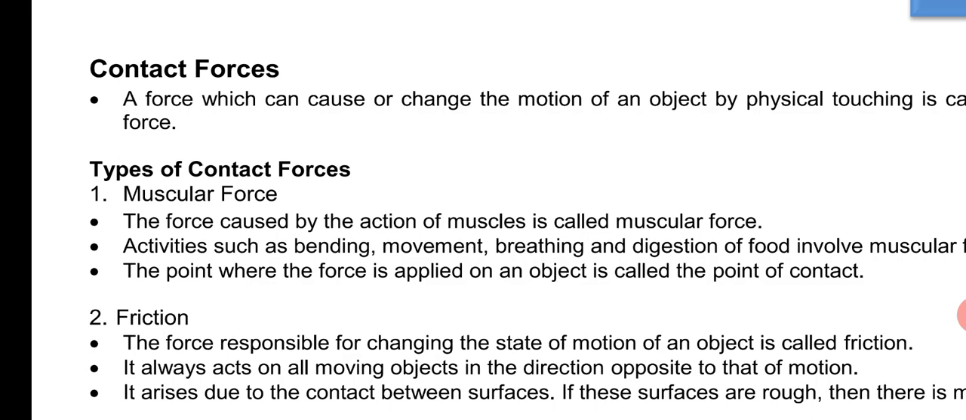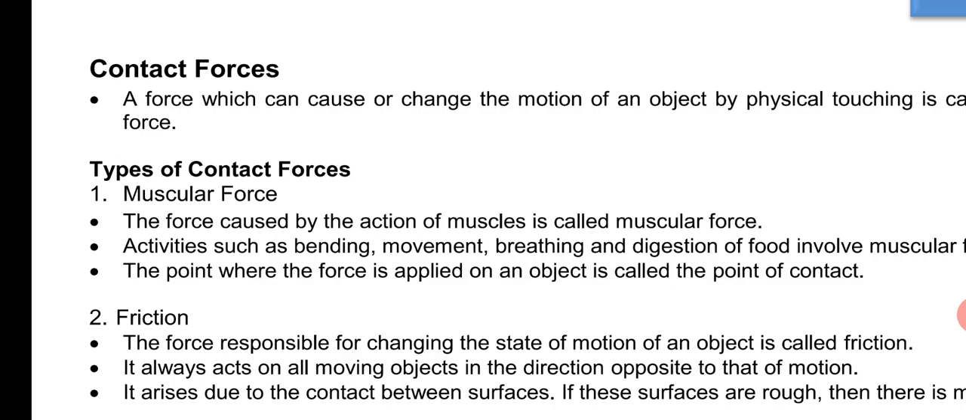Let me give one example for point of contact. Like when you are lifting a bucket, you are holding the handle of the bucket with your hands. The handle of the bucket and your hand, that point we call the point of contact. One more example: you are lifting water from a well and holding the rope. That rope and your handling point, that point we call the point of contact.